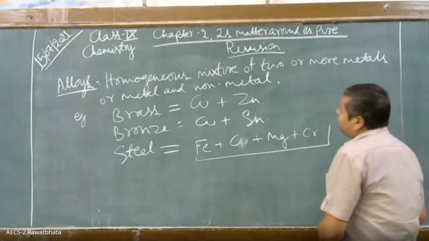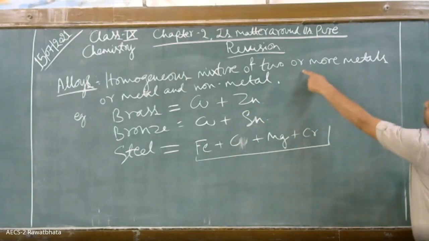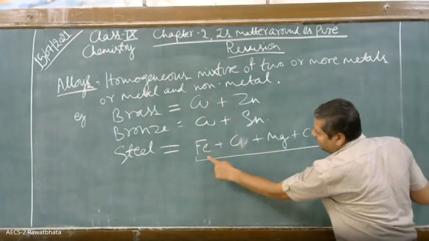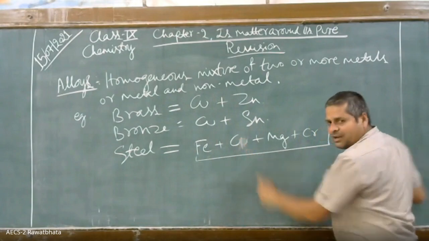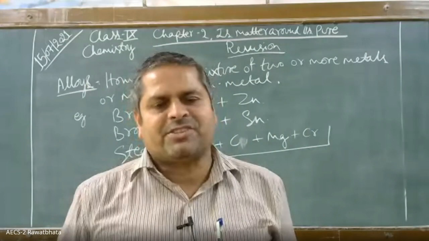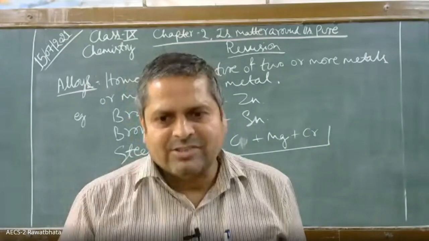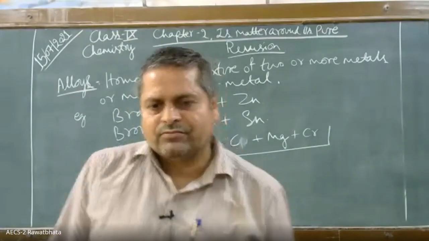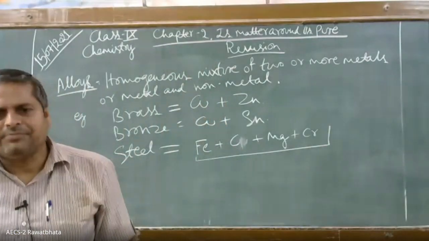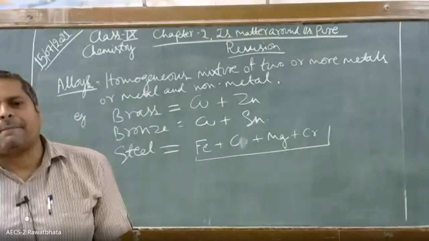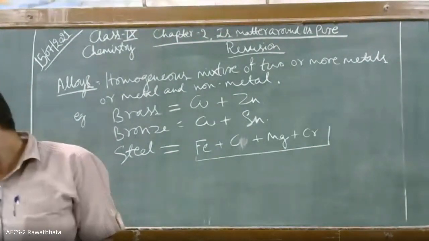तो ये देखो, अभी मैंने लिखा homogeneous mixture of two or more metals और metal and non-metal. ये metal है और non-metal, this is carbon. Understand? So alloys are the homogeneous mixtures of two or more metals or one metal and one non-metal. Understand? Is it clear? चलो.